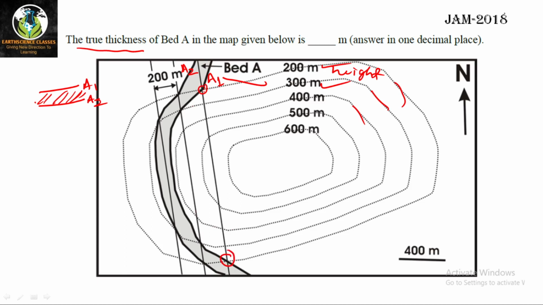These two points are passing through the 200 meter contour. All the points on this 200 meter contour line have an elevation of 200 meter.